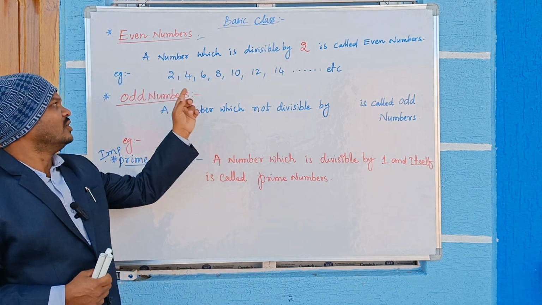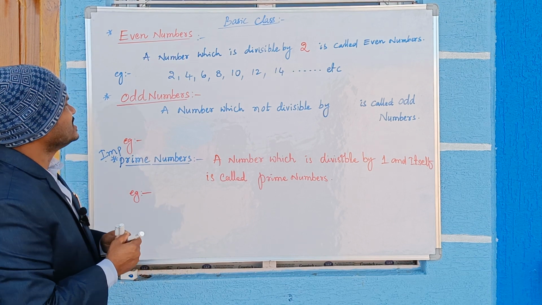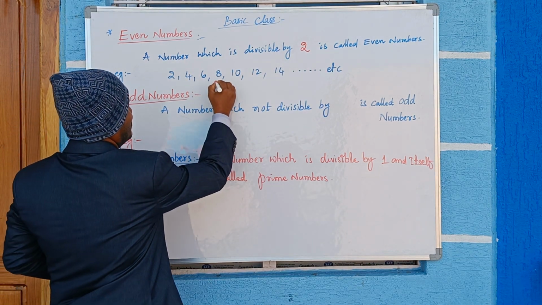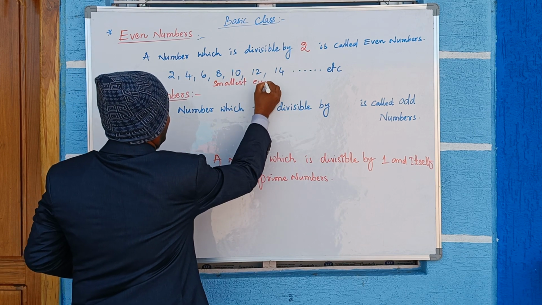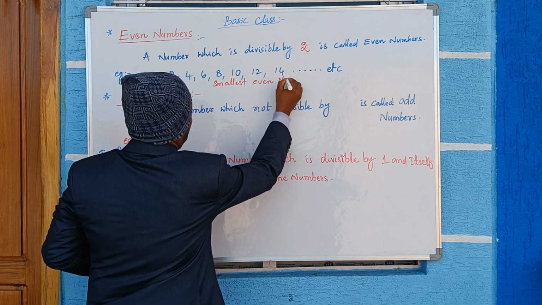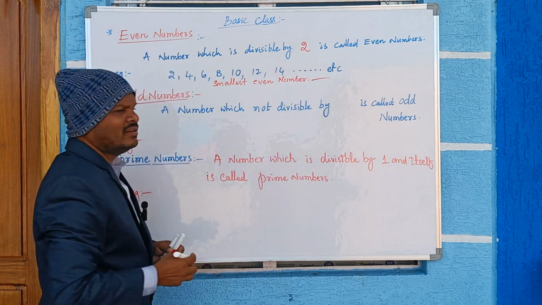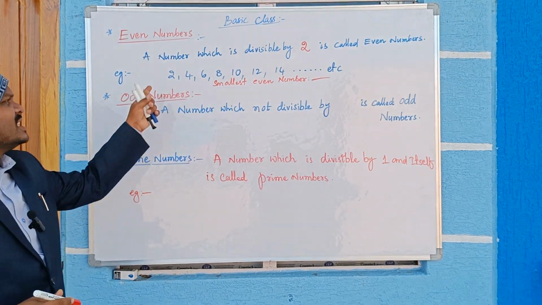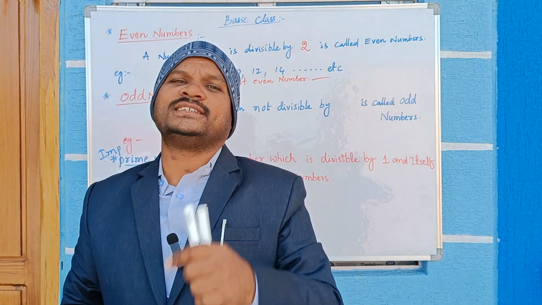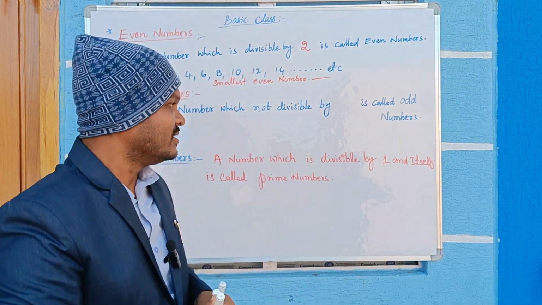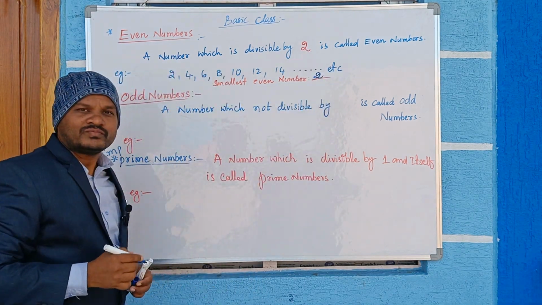Okay, so the smallest, very important bit here, the smallest even number. What is the smallest even number? The starting even number is called the smallest even number. Have you got it? So the answer is 2.